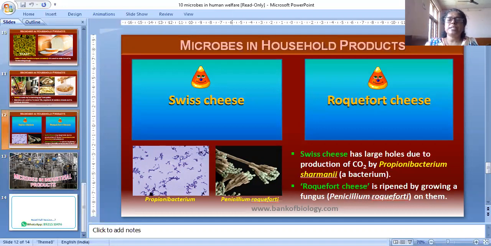These are removed in stages. Initially, floating debris is removed by sequential filtration. Then the grit, that is soil and small pebbles, is removed by sedimentation. All solids that settle form the primary sludge, and the supernatant forms the effluent. The effluent from the primary settling tank is taken for secondary treatment.